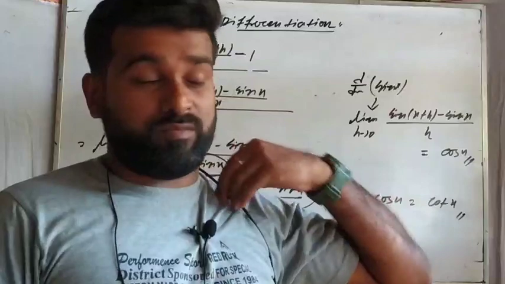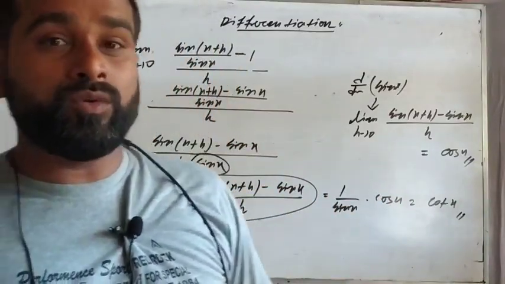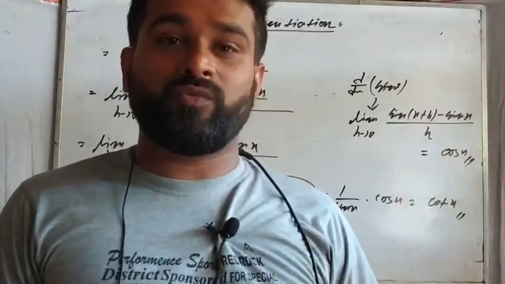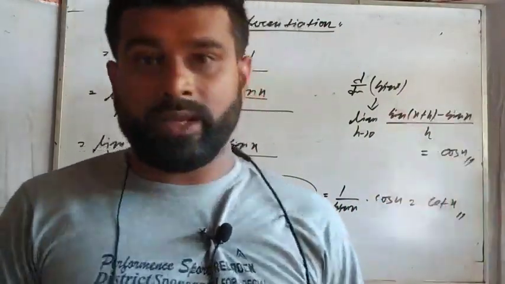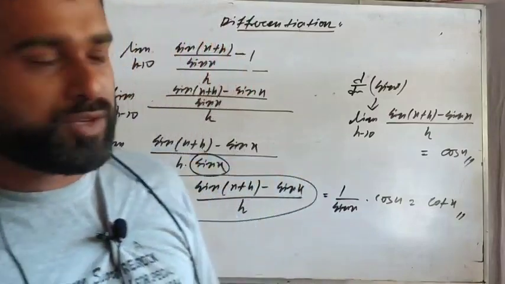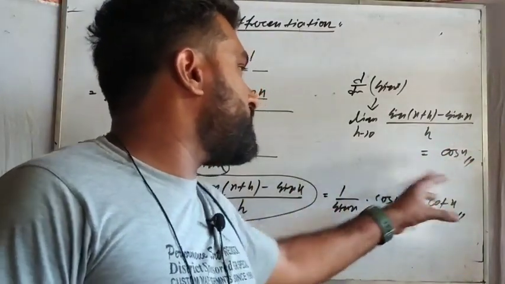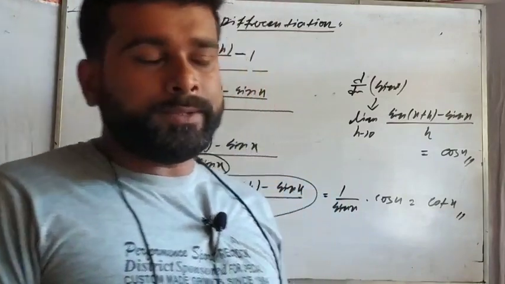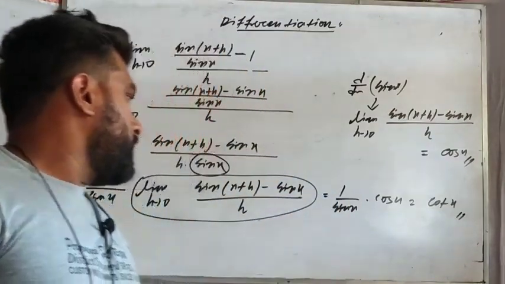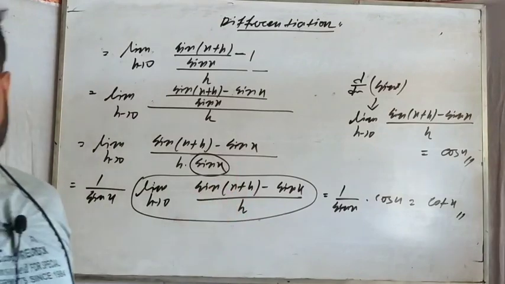Whether you know it or not, you have to solve the differentiation of any particular question fully. Then the full marks will be given. If you are using directly that d/dx of this part is cos x, then I think half a mark or 1 mark may be cut. So actually this cot x is the answer.